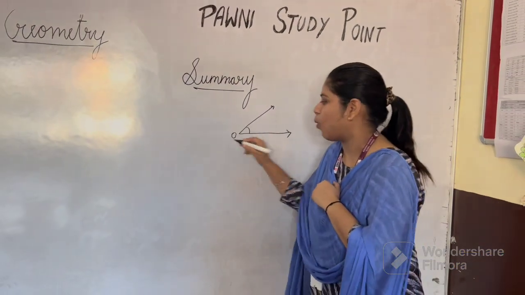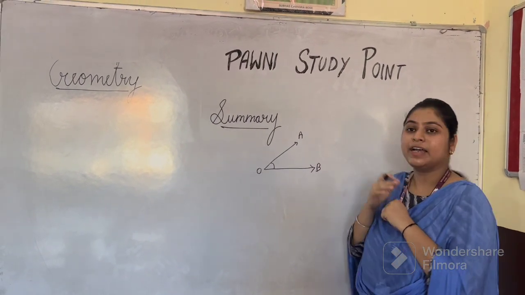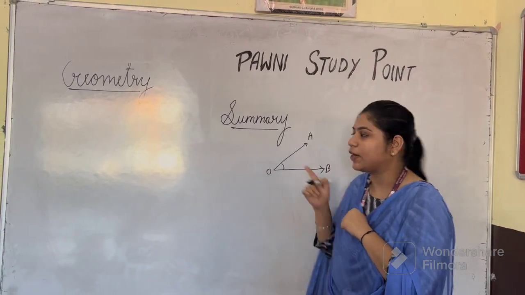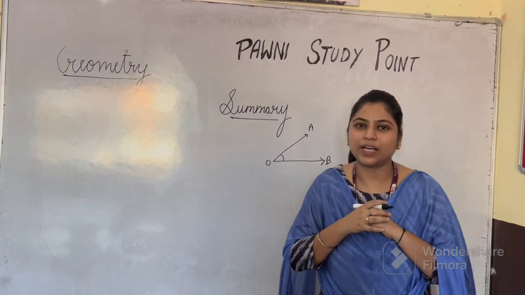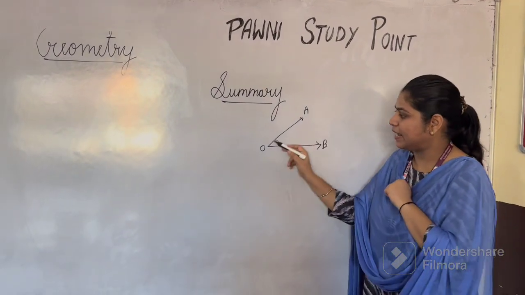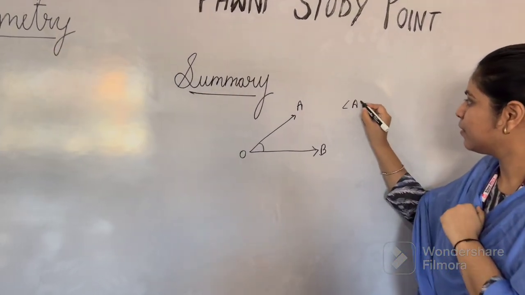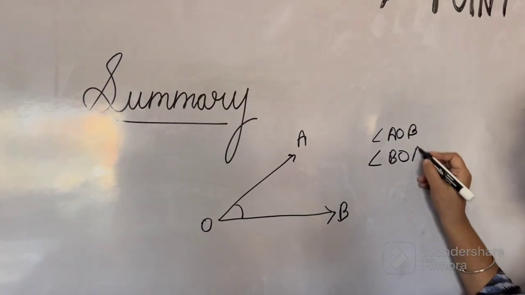Suppose I give O. And I gave the name here letter A and letter B. So tell me, what is this angle? Angle AOB. Tell me one thing. Can I give any other name? Yes. Angle AOB. What else I can give? Angle BOA.